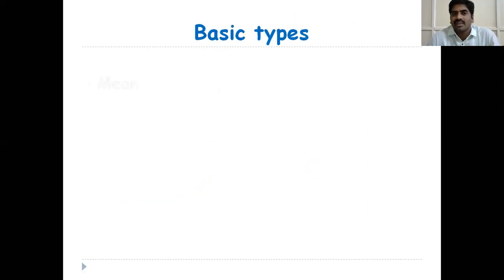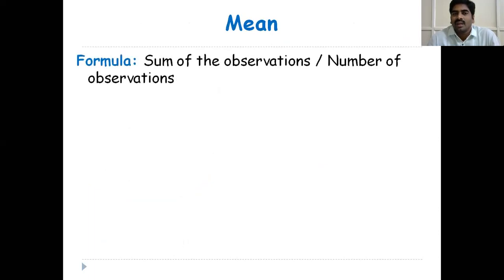So, the basic types of central tendencies: mean, median, and mode. Mean. What is the formula of mean? Mean is equal to the sum of the observations divided by the number of observations.